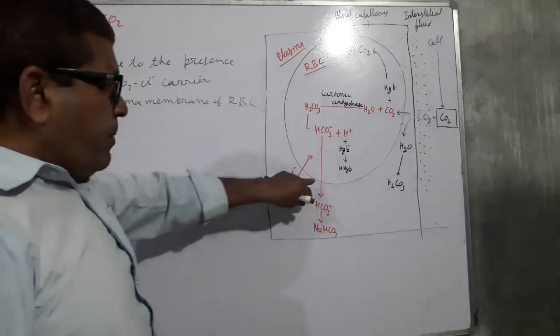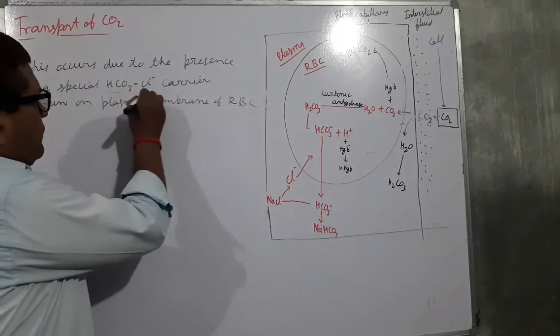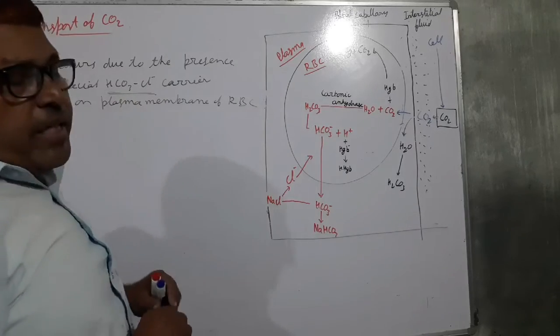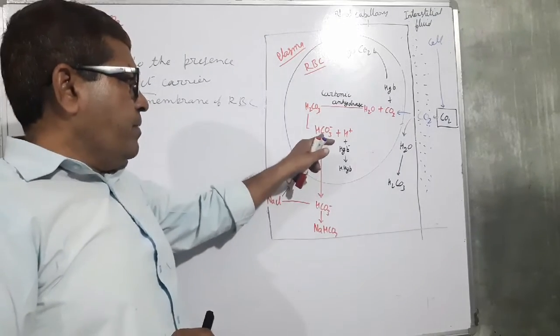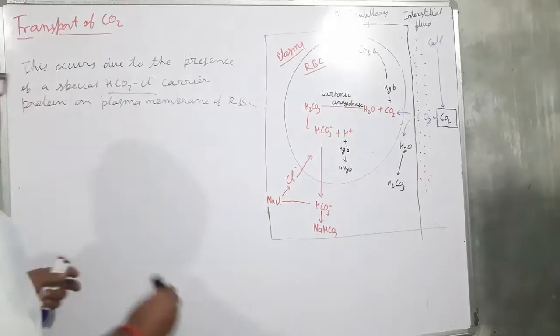Here at the plasma membrane there is a special type of carrier protein. Due to the presence of this carrier protein, this exchange of bicarbonate and the chloride ion takes place.